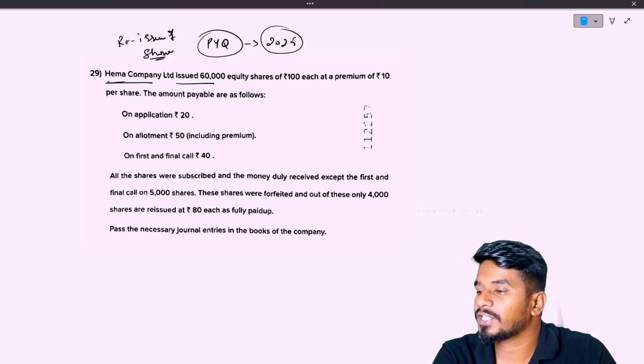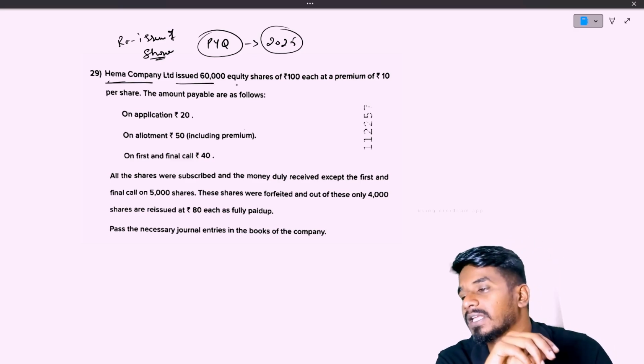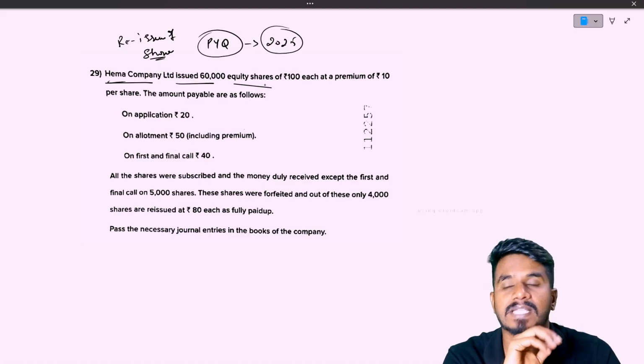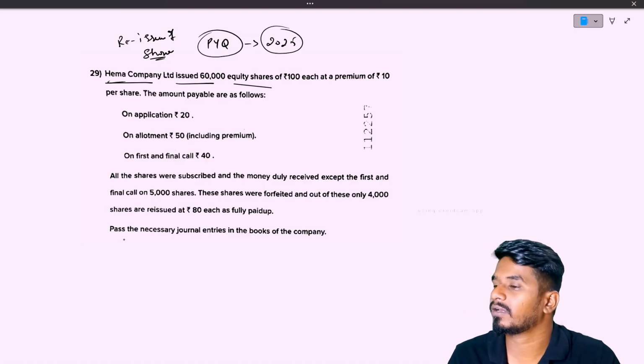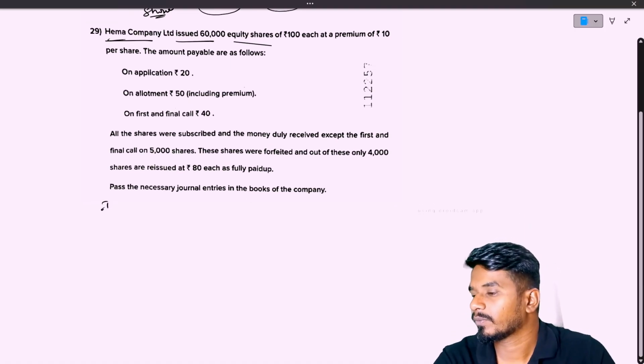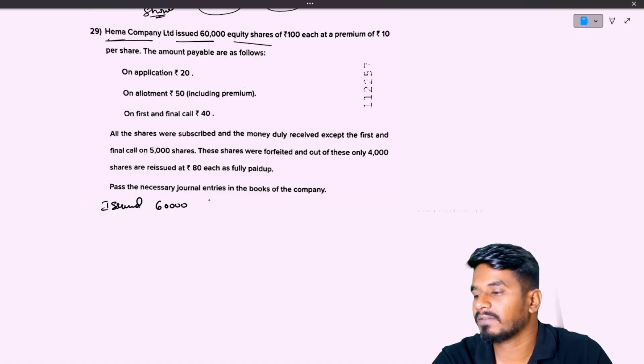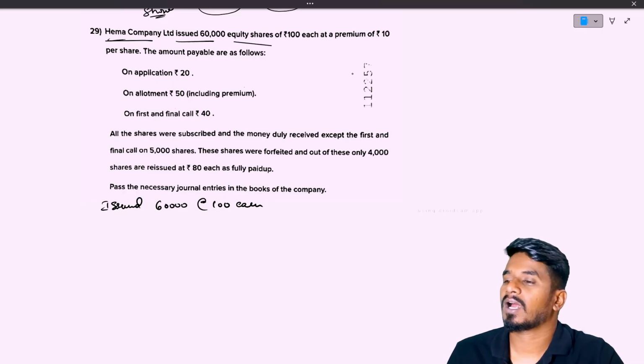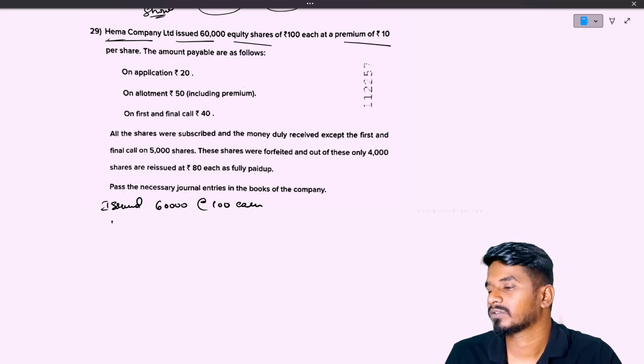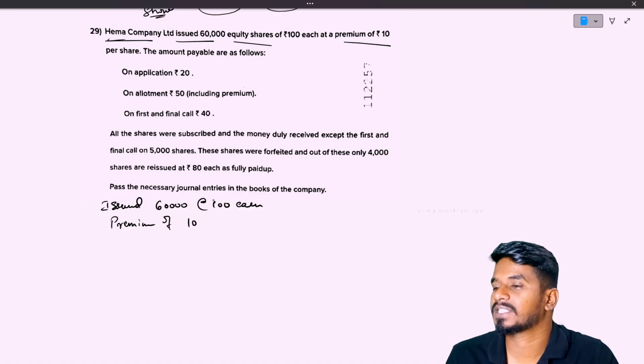Hema Company Limited issued 60,000 equity shares of rupees 100 each. Let us note it down. So, issued 60,000 equity shares at 100 each, at a premium of 10. So, what is the premium amount? Premium of 10 each.